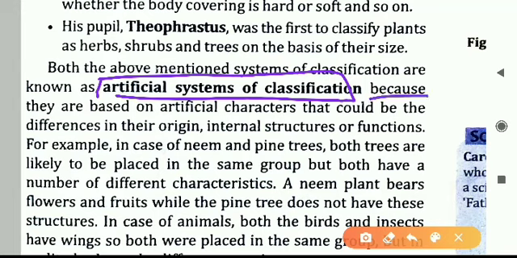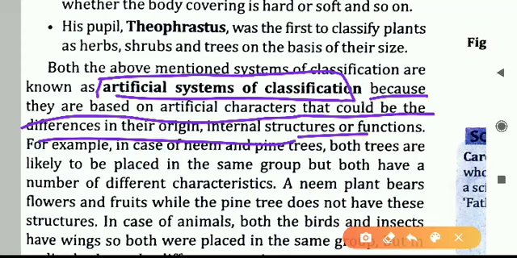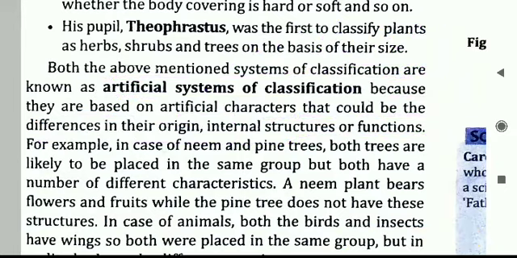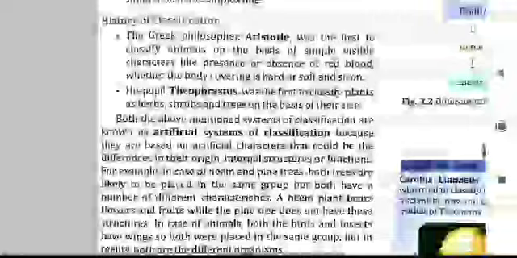Why is it called that? Because it is based on artificial characteristics and they did not see the internal structure or the function. Artificial means the visible characteristics only. They did not see the internal organs or the functions of the different body parts of those plants and animals. So, artificial system of classification. Also we can be asked who gave the artificial system of classification. The answer you will tell is Aristotle for animals and Theophrastus for plants. So that is just the history of classification.